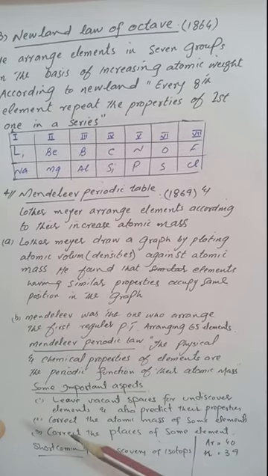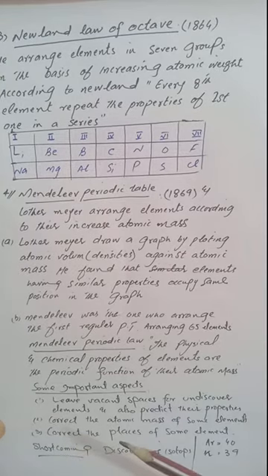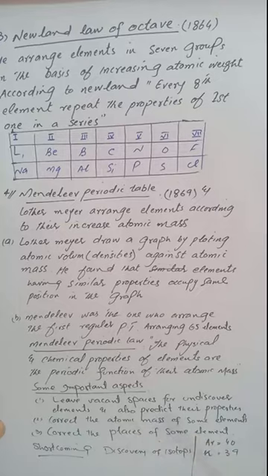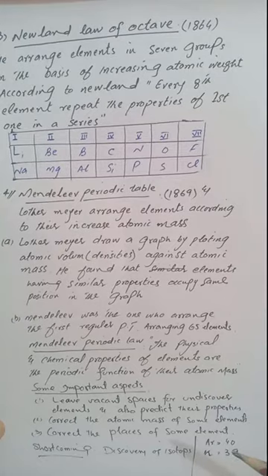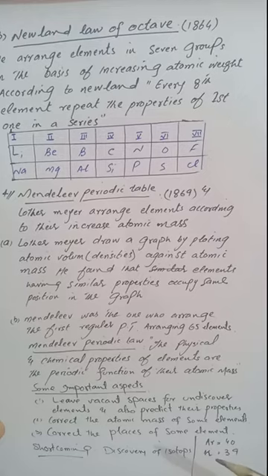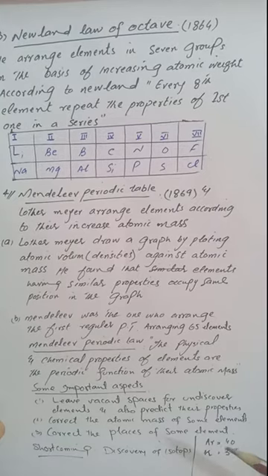Thirdly, he corrected the position of some elements. For example, potassium, whose atomic mass is 39, is placed after argon, whose atomic mass is 40. So he said that the position of potassium comes first, followed by argon.